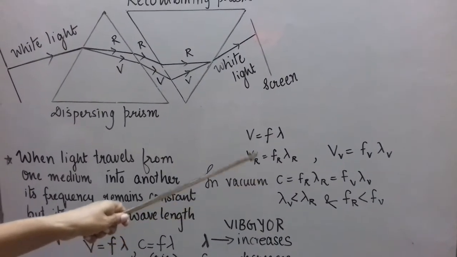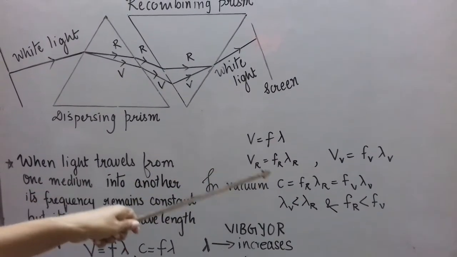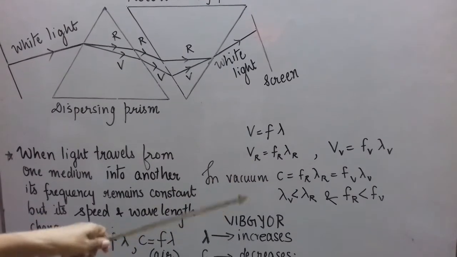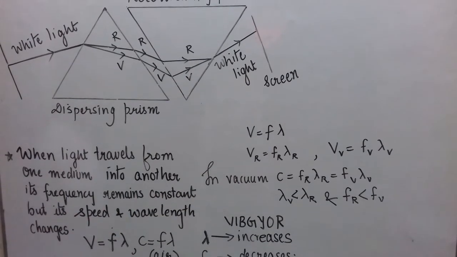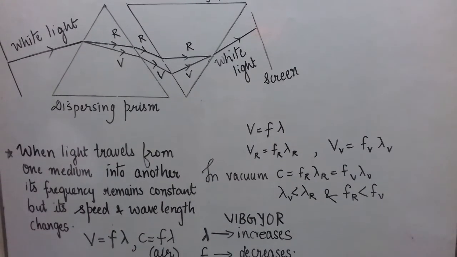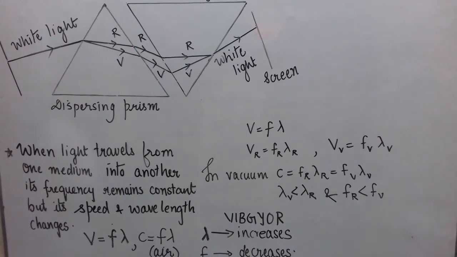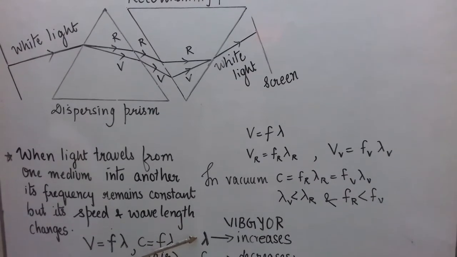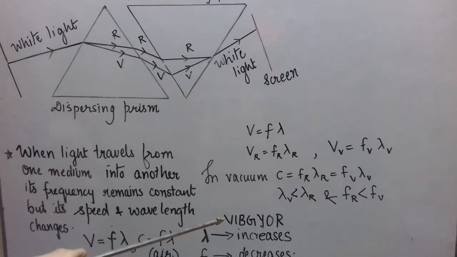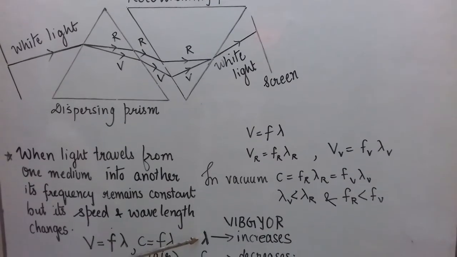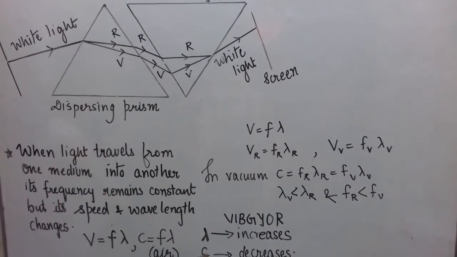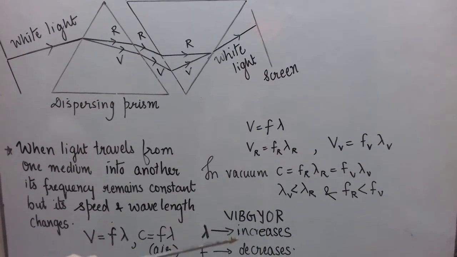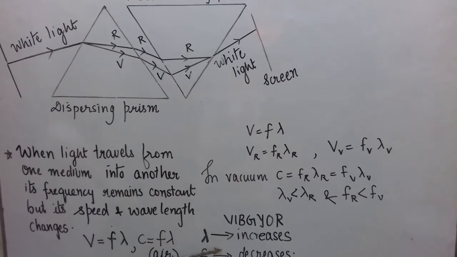Because from here we can write that F is equal to V upon lambda, or FR is C upon lambda R, and FV is C upon lambda V, where C is a constant. So we can say frequency and wavelength are inversely proportional to each other for any color of light, in fact for any wave. So red color, which has the longest wavelength, has minimum frequency, and violet color, which has the shortest wavelength, has maximum frequency. So lambda increases when we go from violet to red and frequency decreases. Please do remember this.